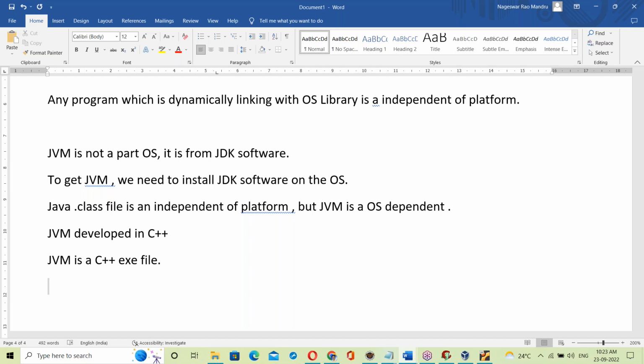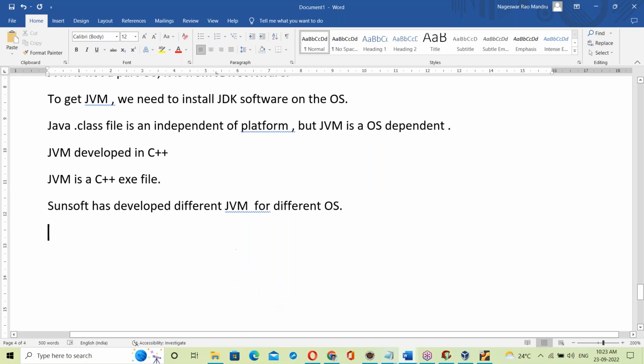Okay, if it is an exe file, why is it dependent? Here, Sunsoft has developed different JVMs for different operating systems. So there is a JVM for Windows OS, a JVM for Linux OS, a JVM for Unix OS, a JVM for Mac OS, and a JVM for Solaris.